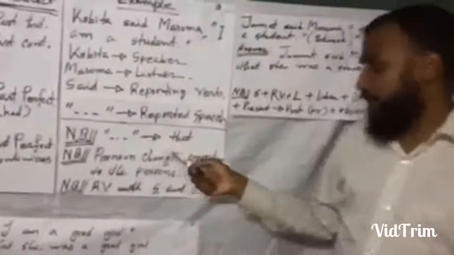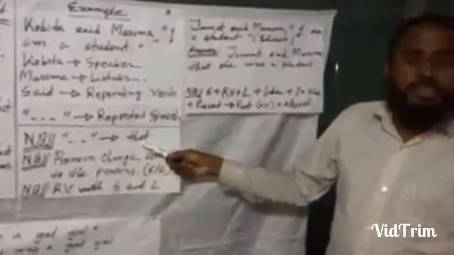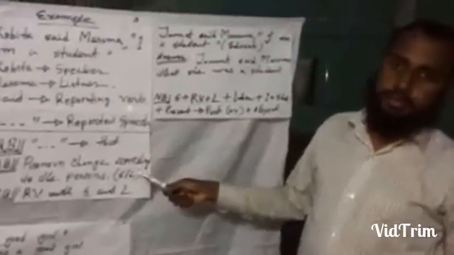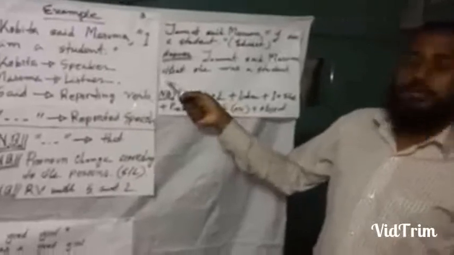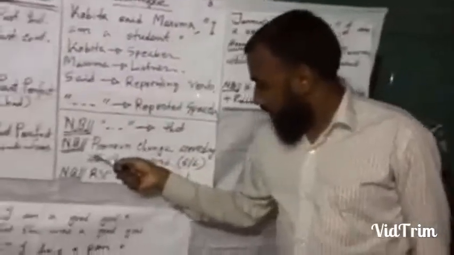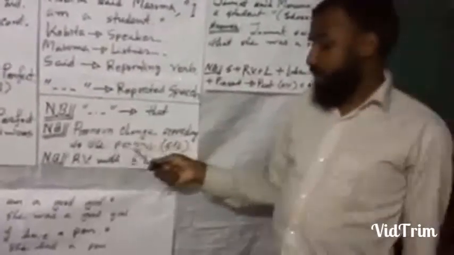Instead of inverted commas, all of you must put that linker. So here I put that linker, and then I write down another note: pronoun change according to the persons of the sentence.